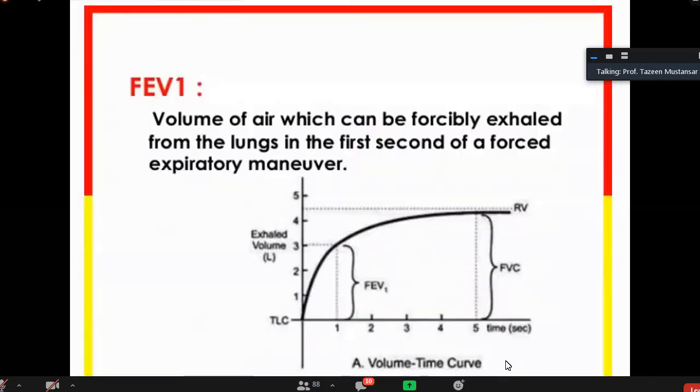This is total lung capacity is called destruction, there is overinflation of these alveoli.